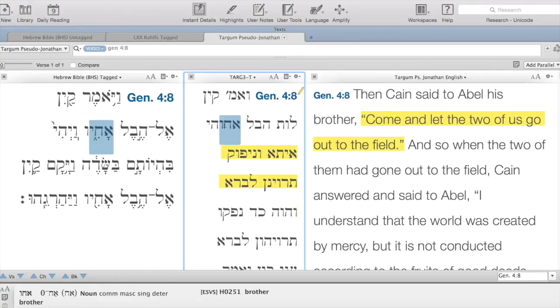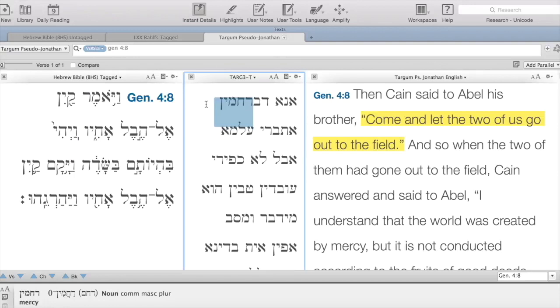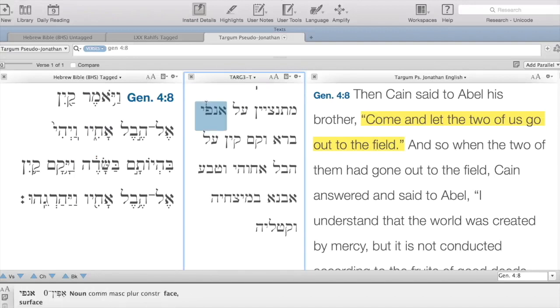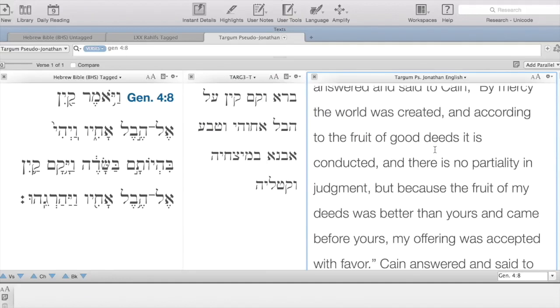Where and how did Targum Pseudo-Jonathan, the author or the authors who wrote it, come to figure out that the words are Nelcha hasadeh, let us go to the field? Now, on a side note, what I want you to notice here is look how long the verse is in the Bible, Genesis 4:8. And now look how long Targum Pseudo-Jonathan is on this one verse. This is the Aramaic, and now I'm going to show you how long it is in English.